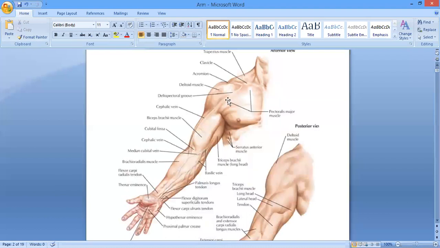Here you can see. ठीक है? This is the pectoralis major muscle and this is the deltoid muscle. ठीक है? इन दोनों के दरमियान में there is a groove, एक depression आपको feel होता है. You can check it on your own body. ठीक है? जैसे आप थोड़ा सा अपने shoulder को flex करें ना, ठीक है? You will feel that groove that is present between the deltoid muscle and the pectoralis major muscle. Here you can see this one.